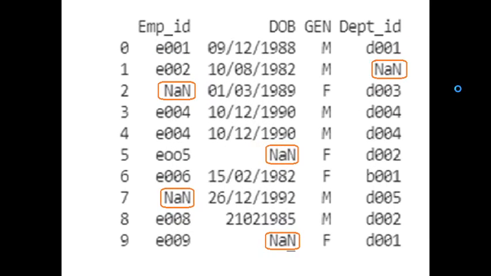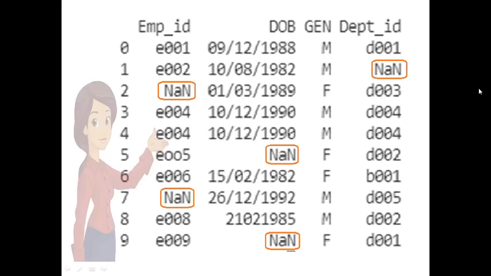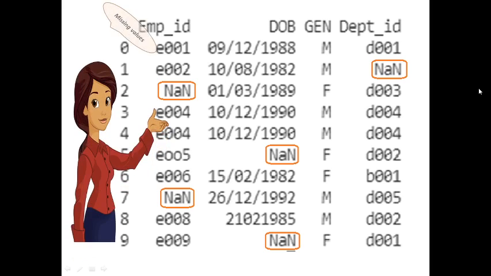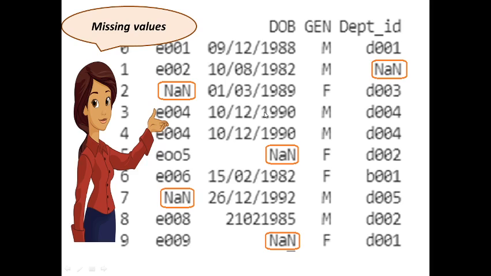Now you might have noticed we have NaN in some places, right? So NaN means not a number. So when values are missing in data, that is represented as NaN in a data frame. So this may lead to poor quality data, right? So here we have missing values and those missing values are represented as NaN in the data frame, right?